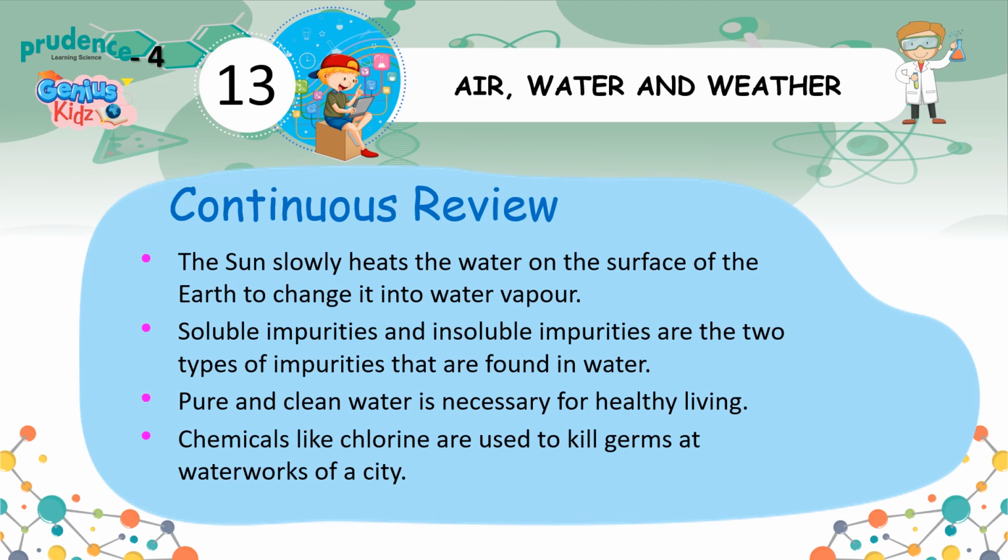Soluble impurities and insoluble impurities are the two types of impurities that are found in water. Pure and clean water is necessary for healthy living. Chemicals like chlorine are used to kill germs at waterworks of a city.